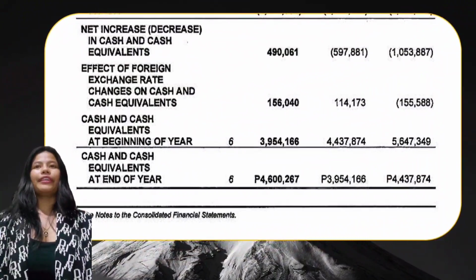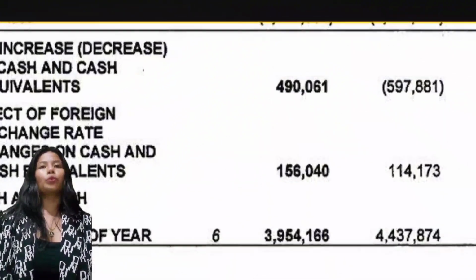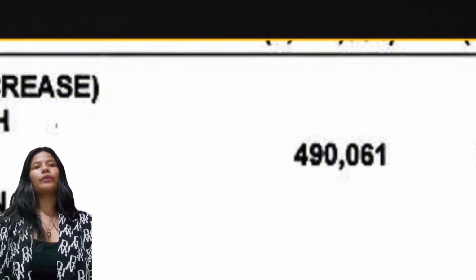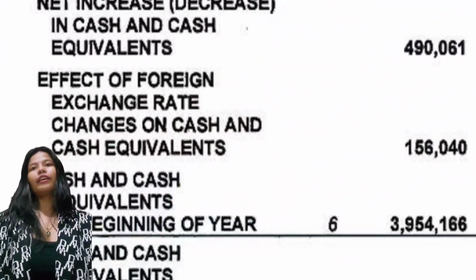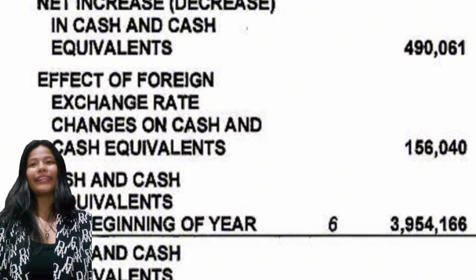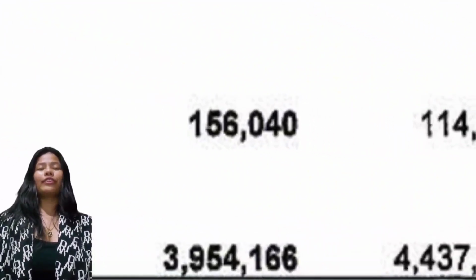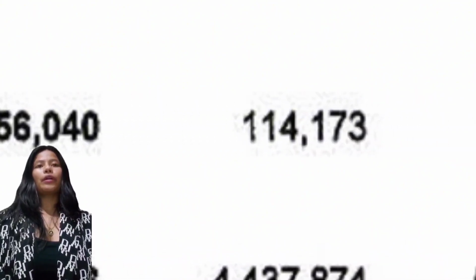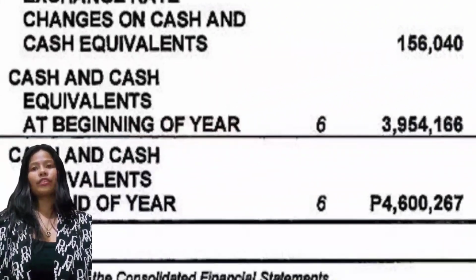Net increase or decrease in cash and cash equivalents for 2022, 490,061, and for 2021, 597,881. Effect of foreign exchange rate changes on cash and cash equivalent, 156,040 for 2022. For 2021, 114,173.